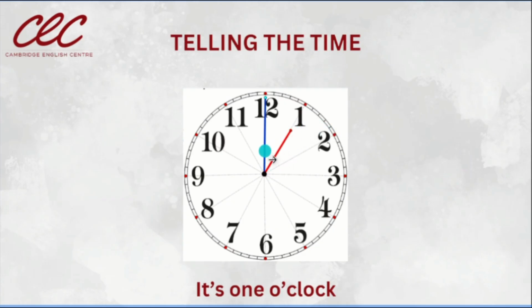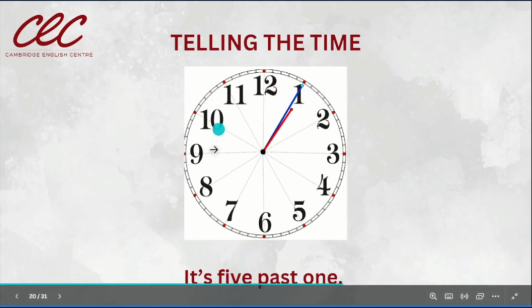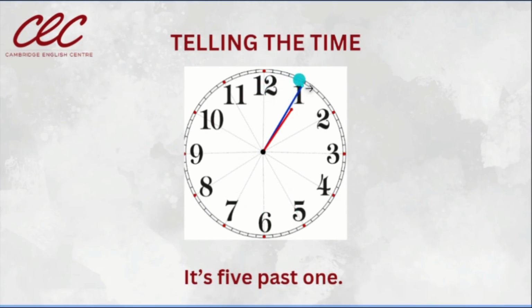Now, let's practice. The shorter hand reflects the hour, remember. And the longest one shows us the minutes. In this case, we have 1 o'clock. Let's move to the second one.